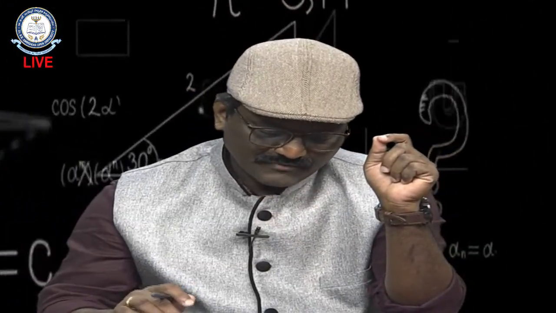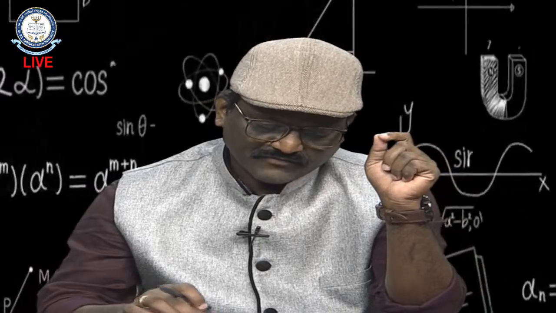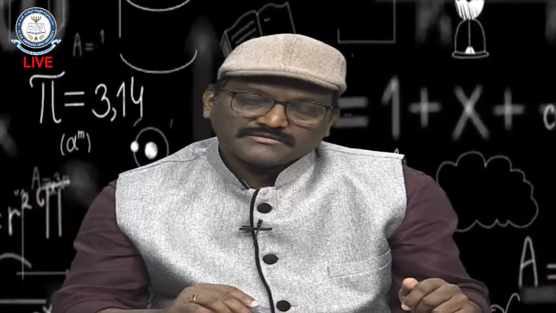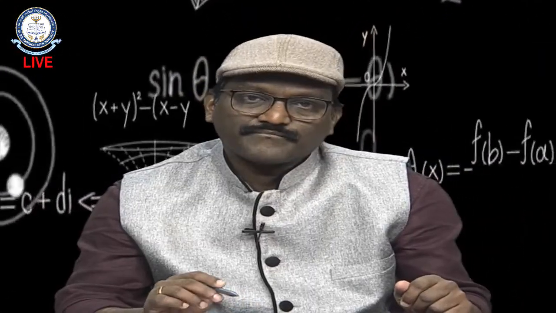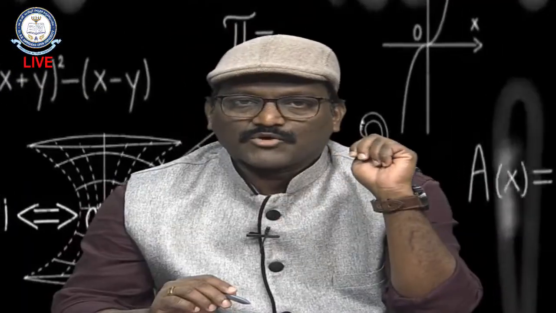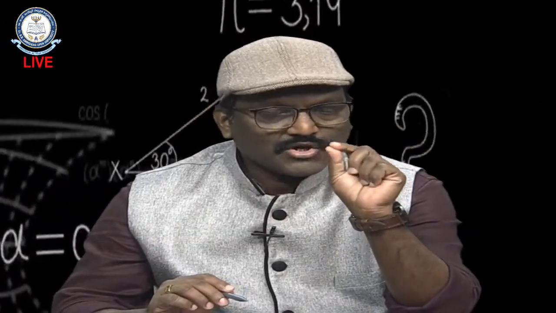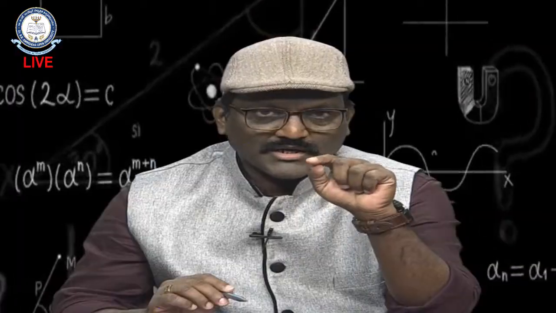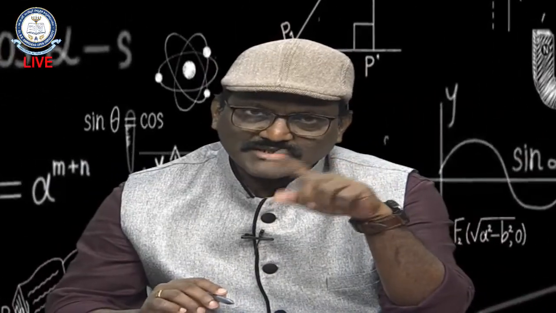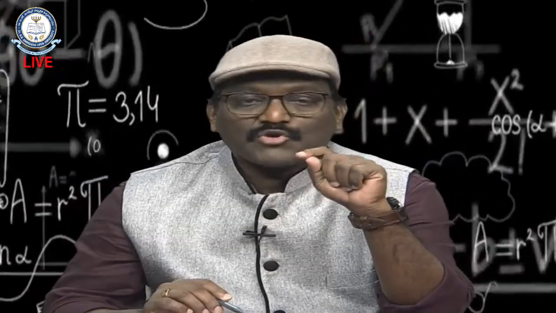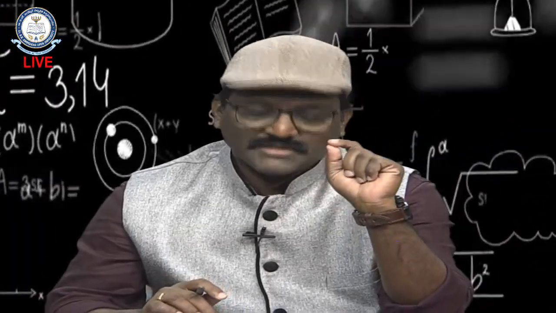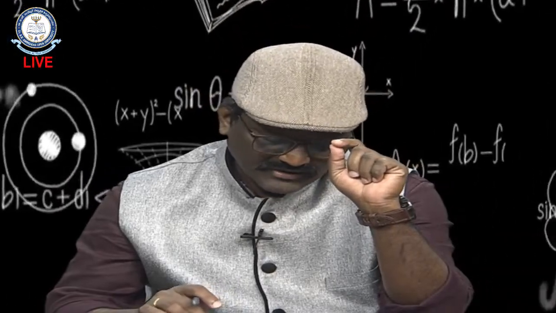Now see this one more example. Here the function f of z is z plus 2 by z minus 1, z minus 2, z minus 3. Here the function is not defined at z equal to 1, z equal to 2, z equal to 3, right? So there are three singular points, 1, 2, 3. If I take a small neighborhood at the point 1, the points 2 and 3 do not belong to that small neighborhood. So 1 is an isolated singular point. Same logic for z equal to 2 and z equal to 3. Those are the isolated singular points.